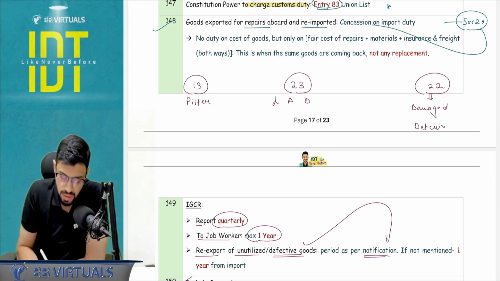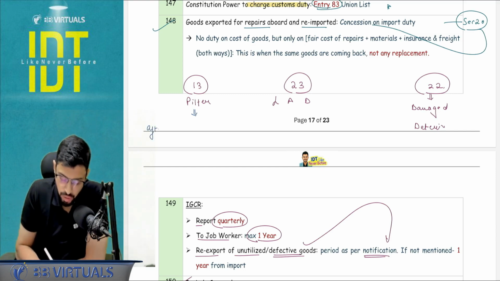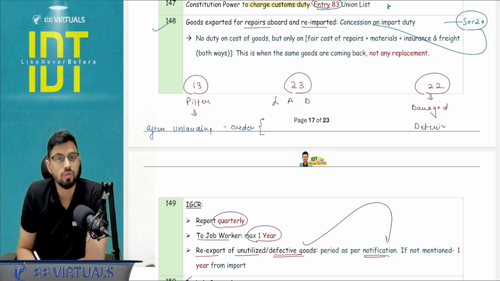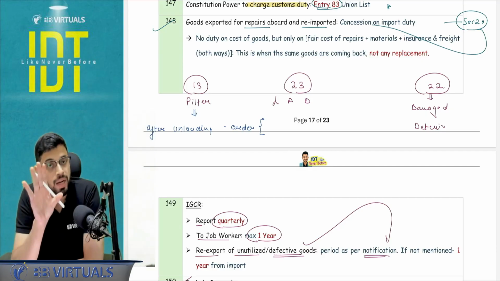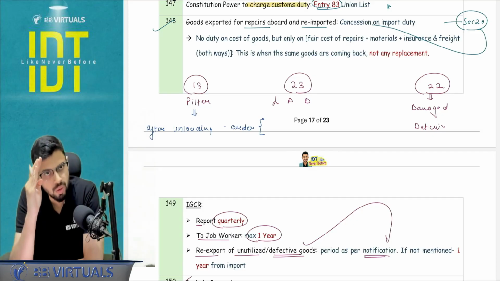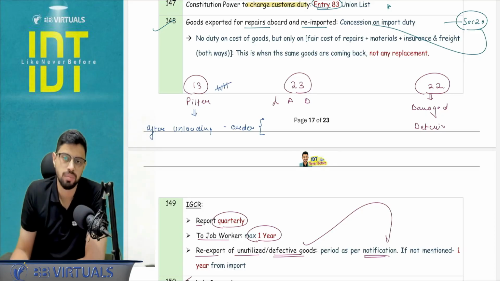Okay, section number 13, pilferage, it needs to happen. What is the time frame covered? After unloading and before the order is passed, either for warehousing or for clearance of the goods. So it is possible that the warehouse goods are pilfered. Are we going to get the benefit under section number 13? Answer is no, because it is only till the order. So warehouse goods are not covered in section number 13.